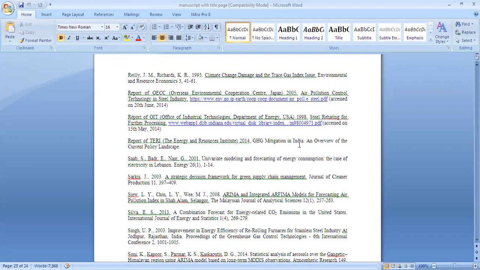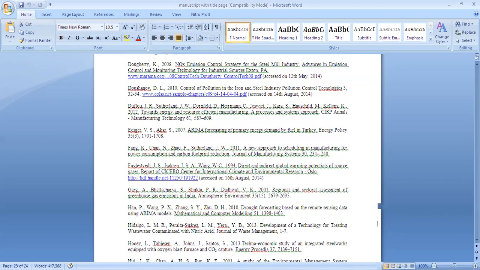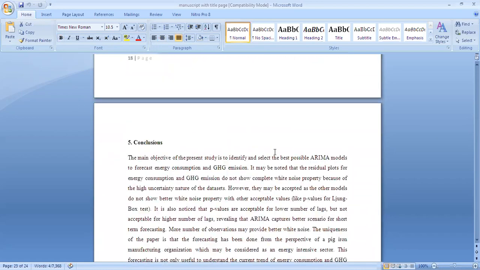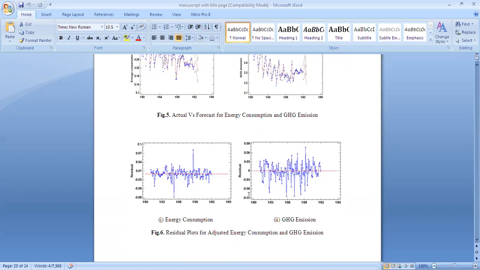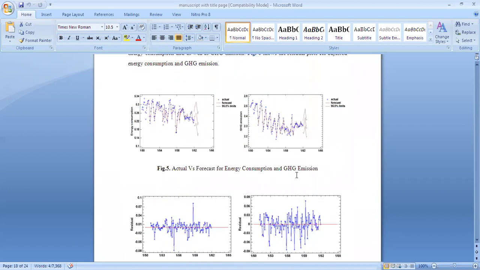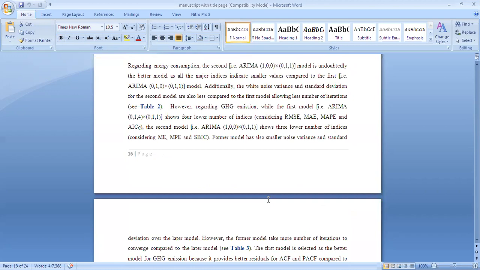And if it is mentioned that you do not provide figures and tables in between the research article or manuscript, then you must not provide them. But if those things are not mentioned in the rules and regulations, then it is better that you put figures and tables in between.